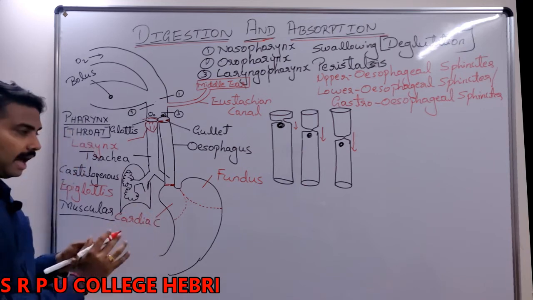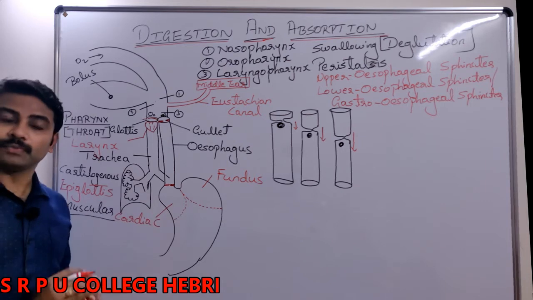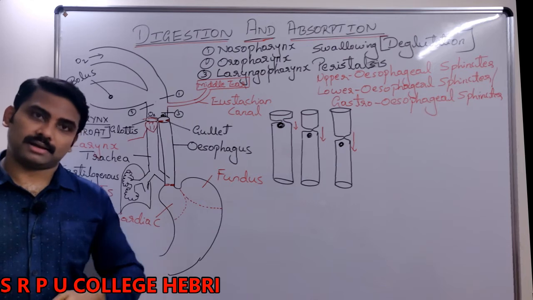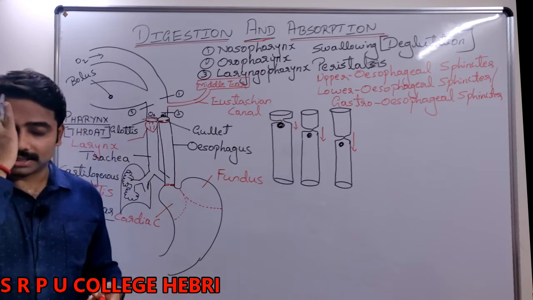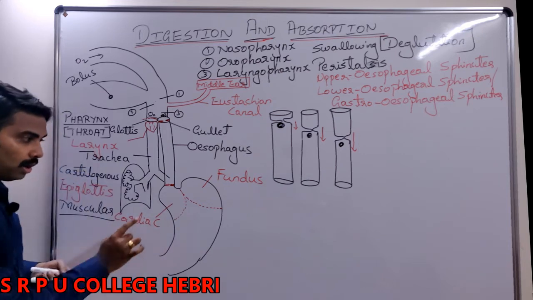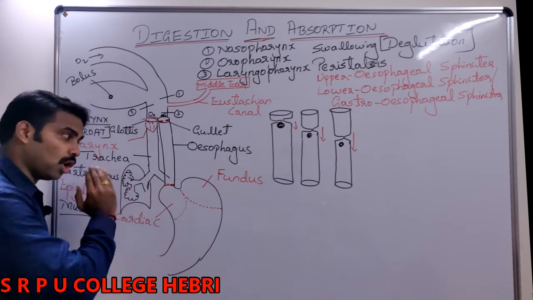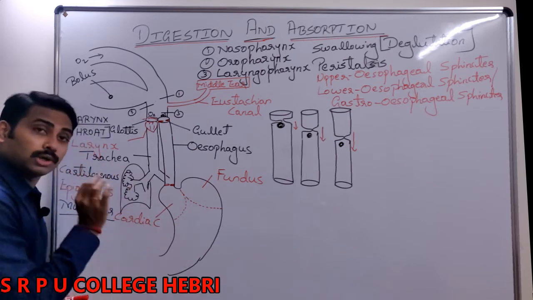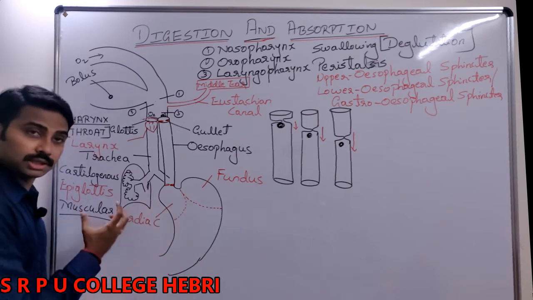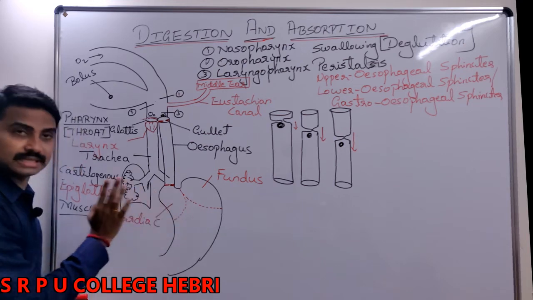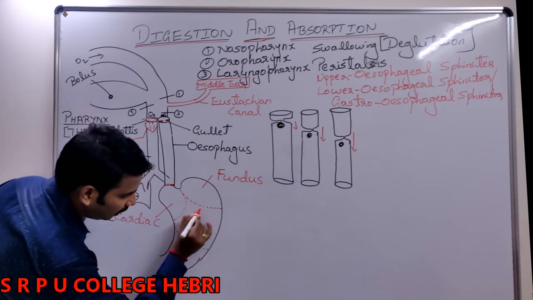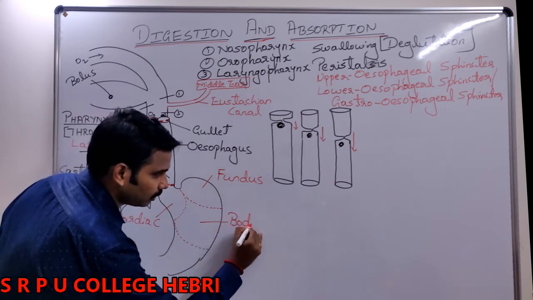Even though I call this region cardiac, it is not associated with the heart. Usually in biology, cardiac, cardiology, cardiologist are related to the heart, right? Cardio refers to heart. Even though I call it cardiac, it is not related to the heart. It is called so because it is found near the heart. The cardiac region is found near the heart. That's why it is named. Is that clear?